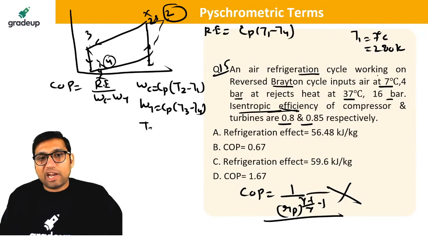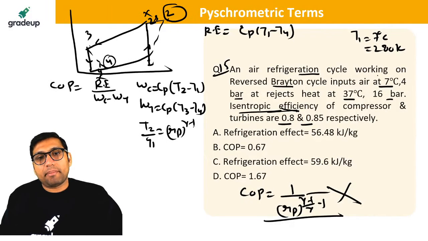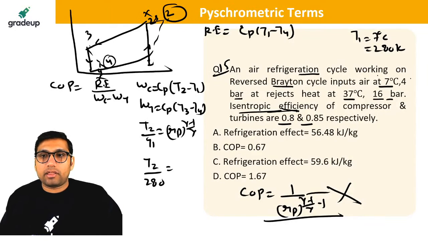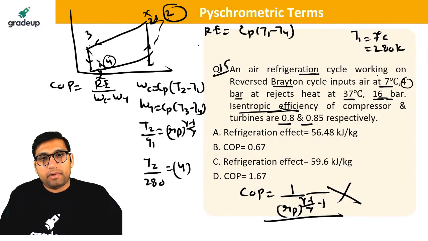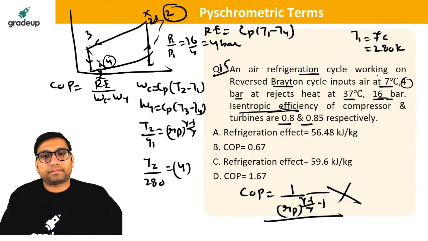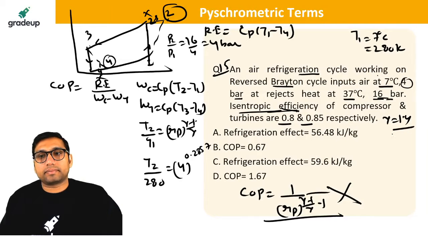You know that T2 by T1 will be equal to the pressure ratio to the power gamma minus 1 by gamma. So T2 by 280 will be equal to the pressure ratio, P2 by P1, which is 16 by 4, that is 4. 4 to the power 0.2857 because gamma will be taken as 1.4.